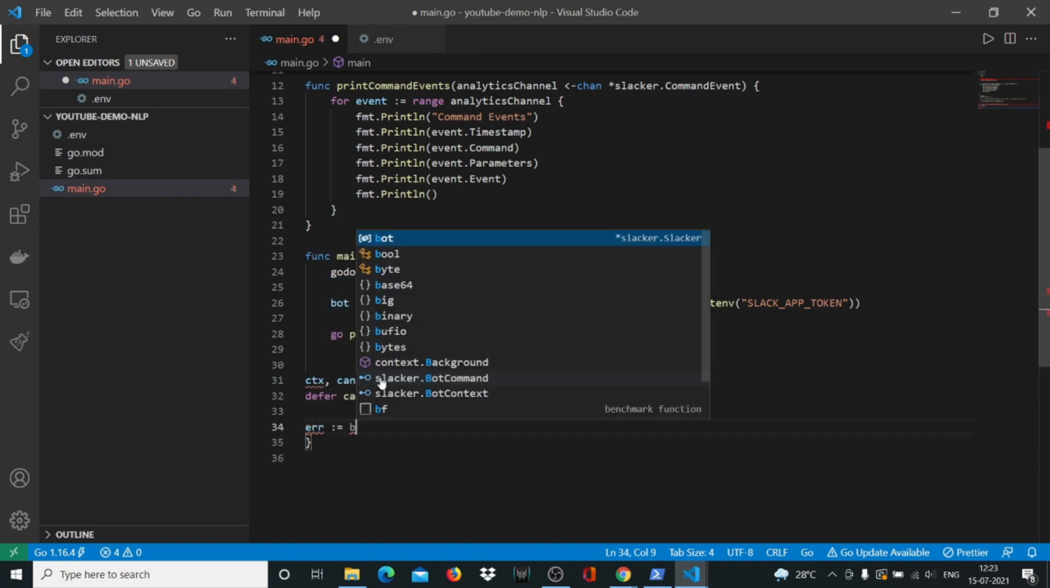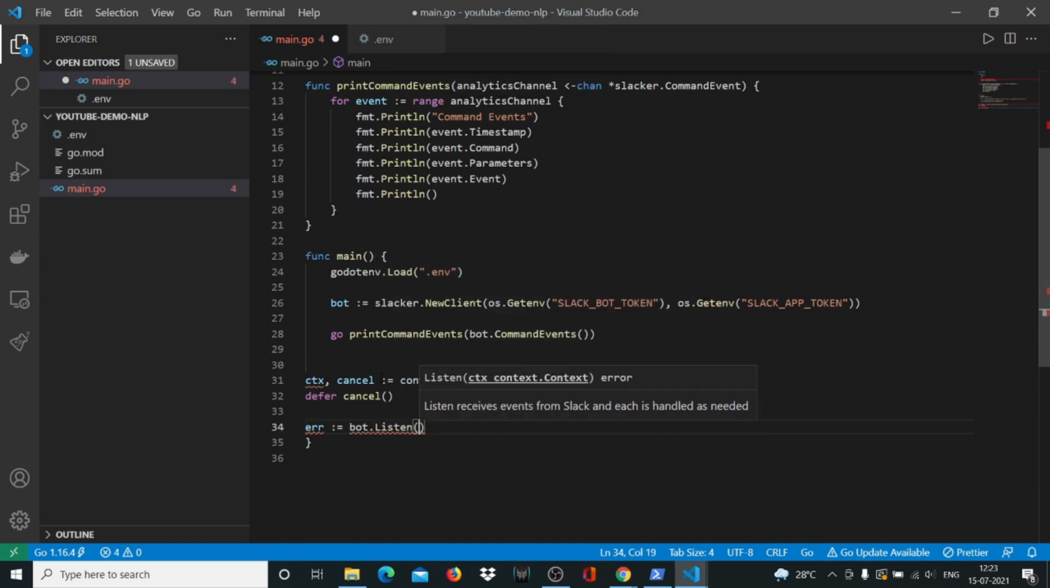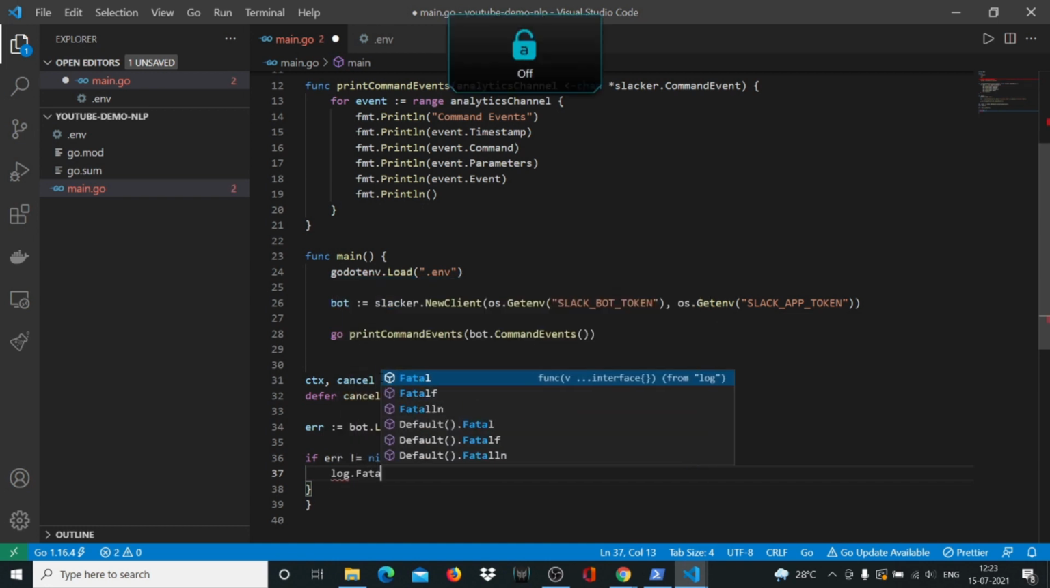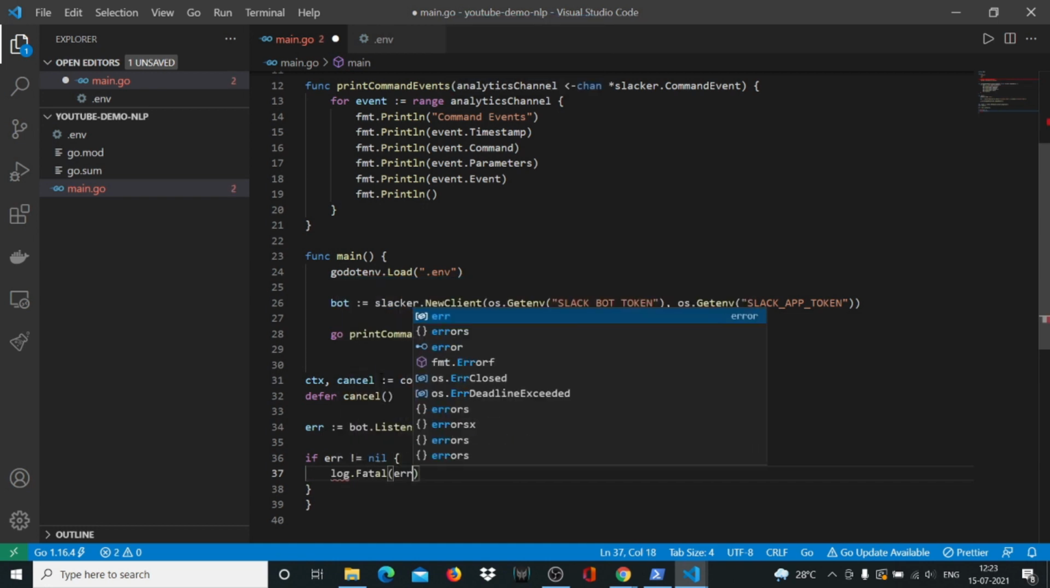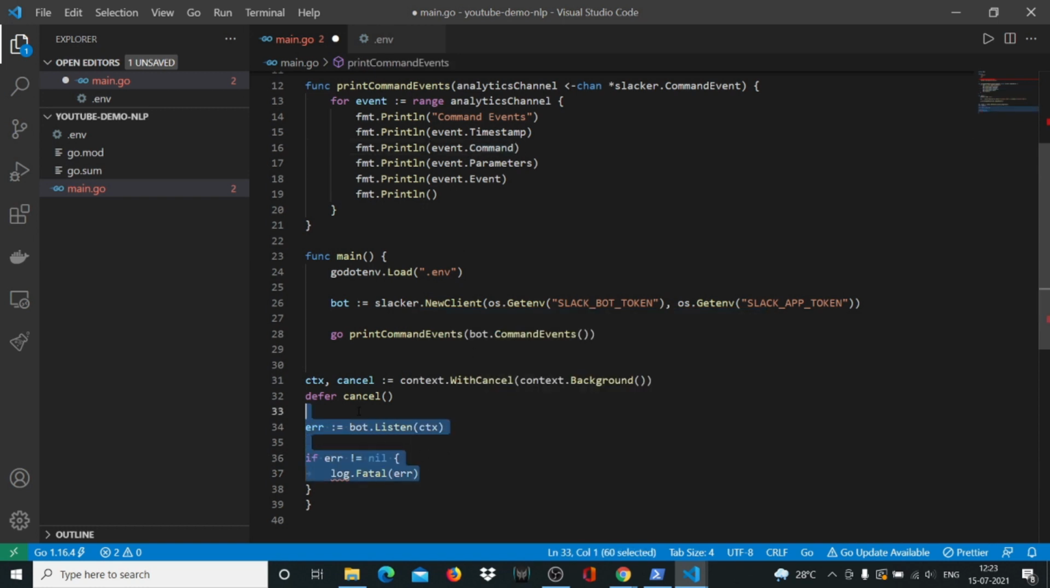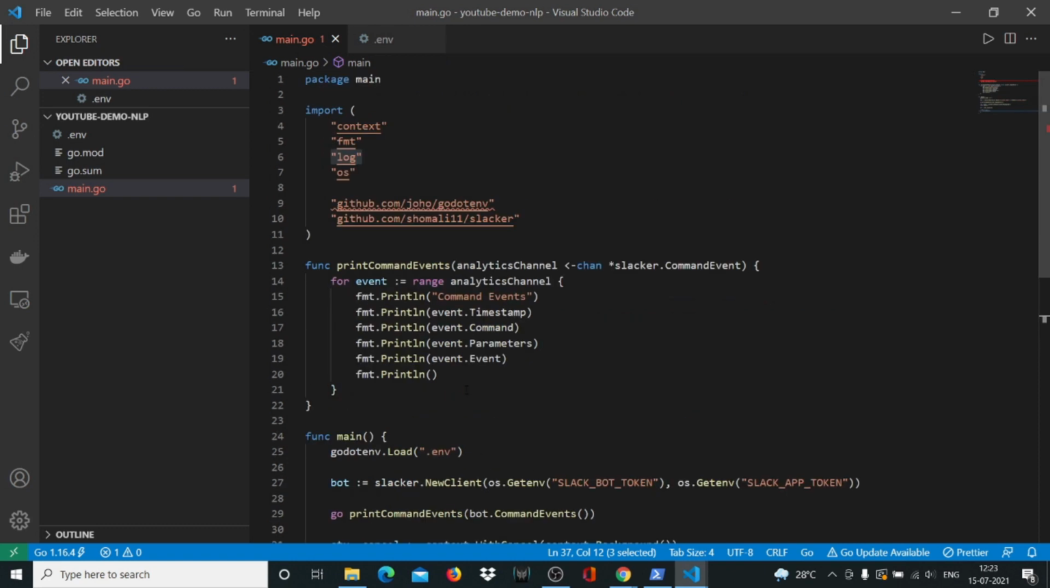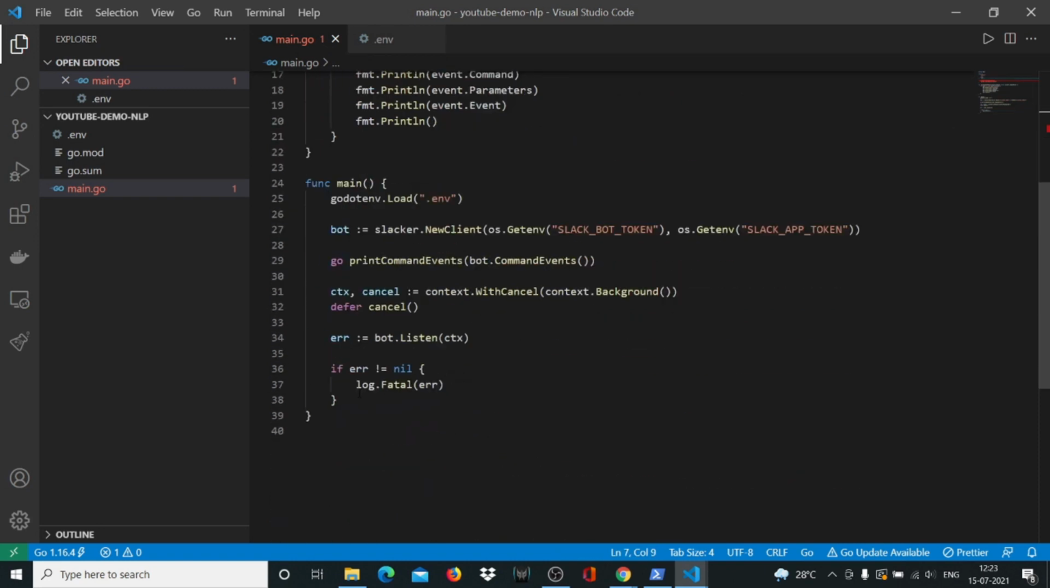Is equal to bot.Listen(ctx). And if there is an error, that means err not equal to nil, we'll say log.Fatal, and we'll log out the error. All right. So like I said, this is standard code, and I'm using the log package here, and now it has installed and imported the log package for me. Earlier it was giving a squiggly line here.